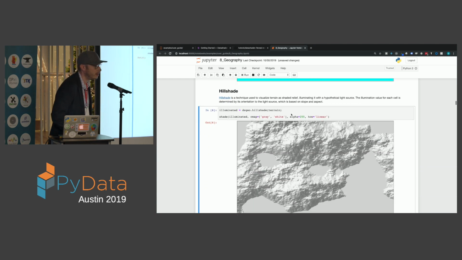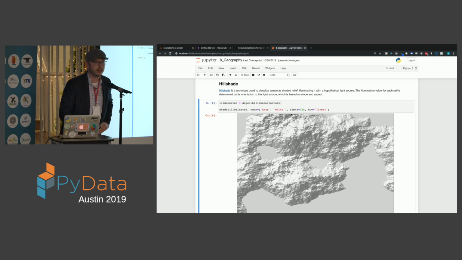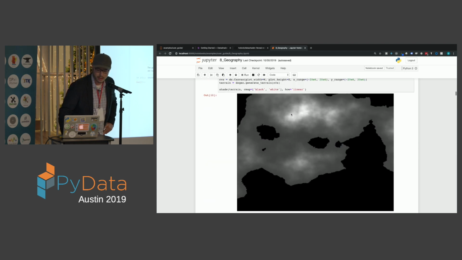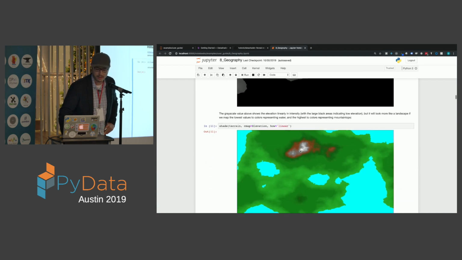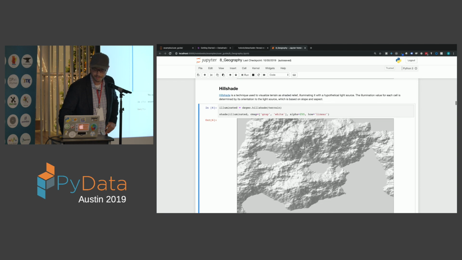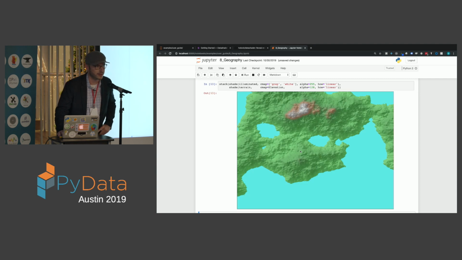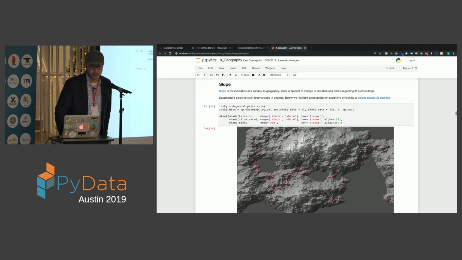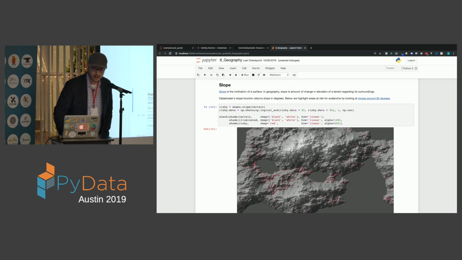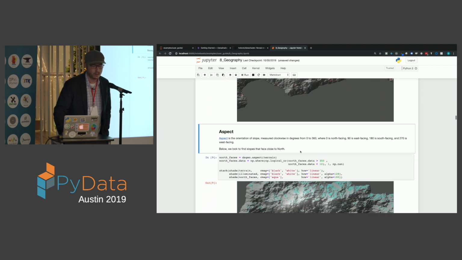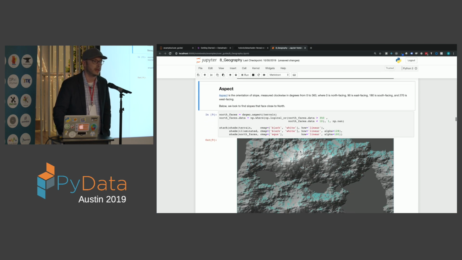Let's start looking at some of these tools. The Hillshade tool will allow you to illuminate a surface, so you can decide on an altitude for a light source and a direction, and then take a surface and illuminate it. Here we're taking Perlin noise, pretending that it's elevation data, and then projecting light on top of that surface. Datashader has a lot of tools in it. I'm specifically just talking geo because those are the tools that I tend to work on, but there's a lot to explore in Datashader. Slope, so looking at terrain again and looking at the slope of the surface. Aspect recently also came out, which is the downward direction of the slope, measured in compass degrees.